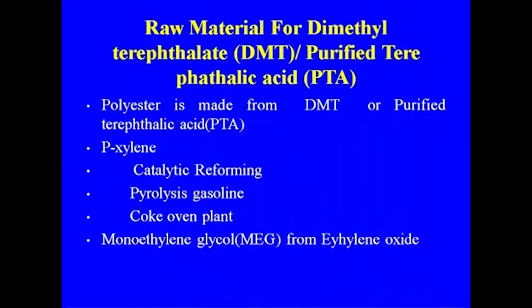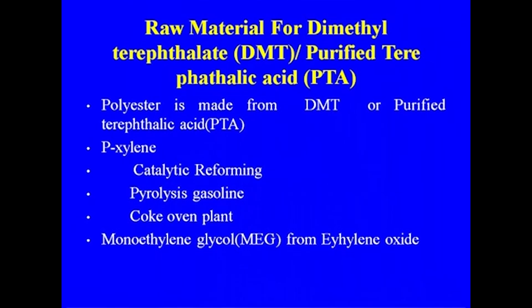So, the raw materials are dimethyl terephthalate, DMT, or purified terephthalic acid, PTA or TPA. Do not confuse PTA or TPA, both are the same. The polyester is made from DMT or purified terephthalic acid after polymerization. Here paraxylene is the major raw material for making DMT or terephthalic acid.